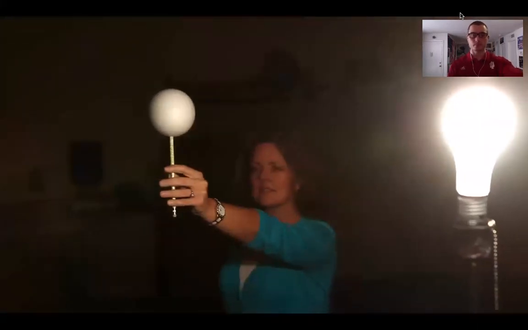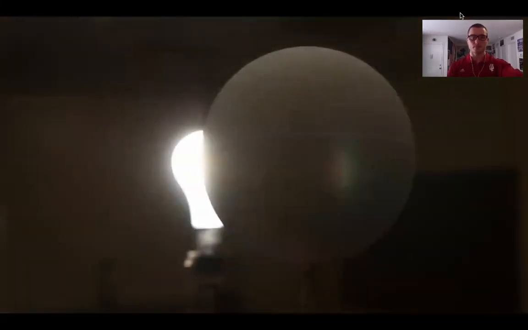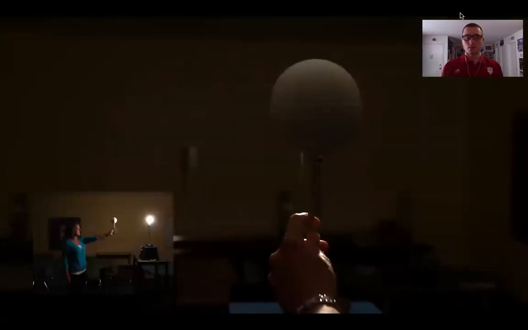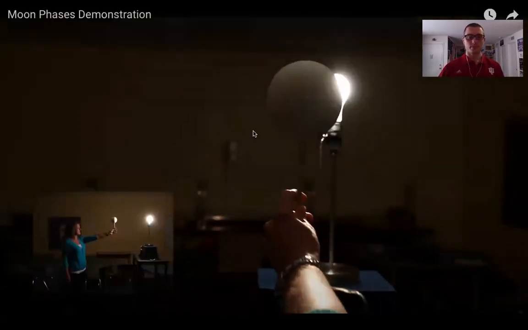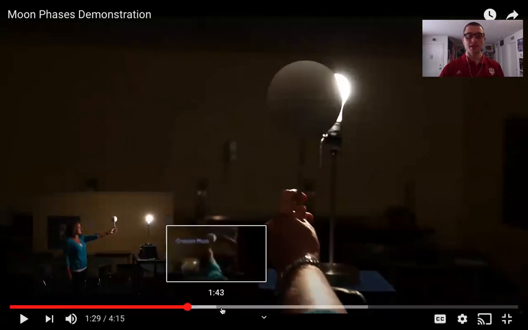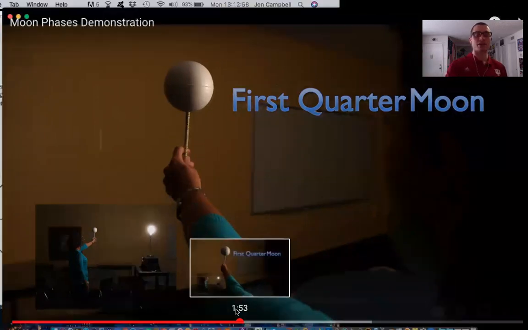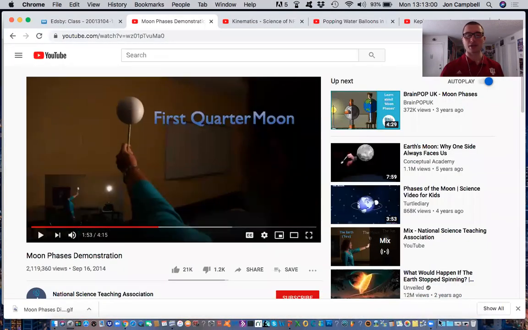But when the moon is in this position, I can't see any of the lighted side of the moon from Earth. From this angle, you can see what I am seeing from Earth. So basically, she's going to walk you through step by step. You see the lighting change on the surface of that moon, how we get the different moon phases. So use that to analyze and complete your lab analysis there.